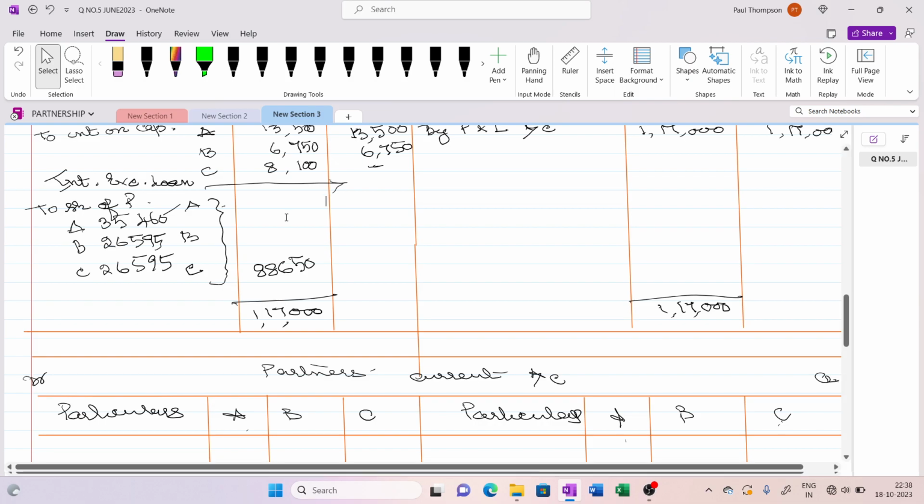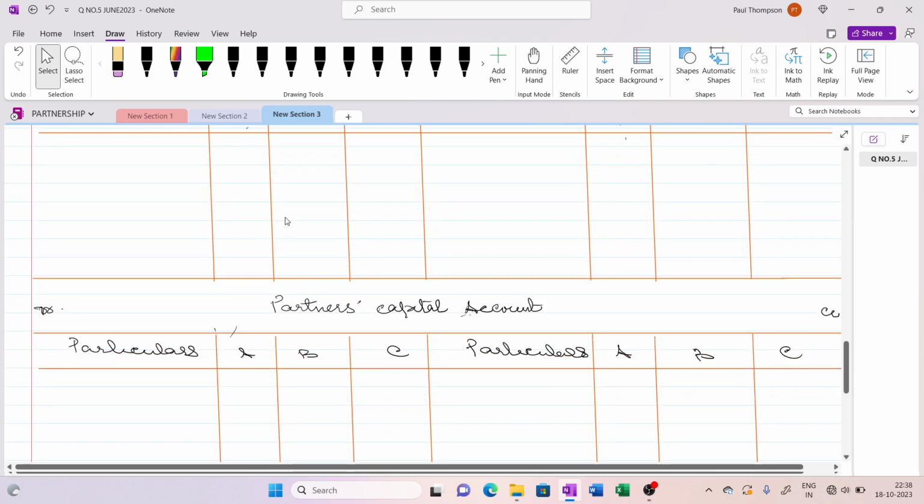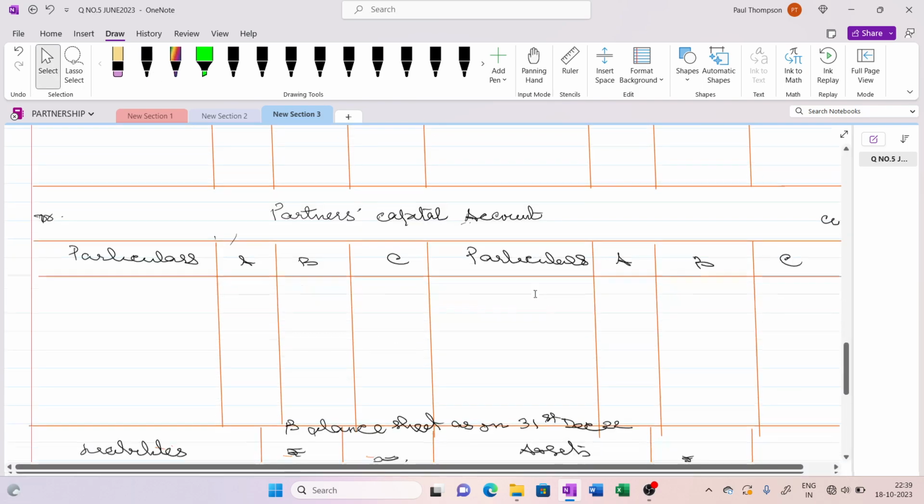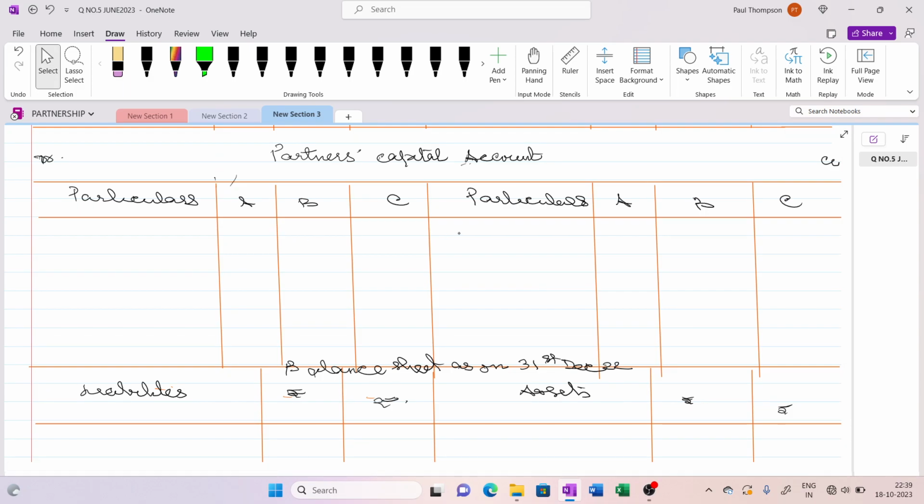Okay. So first let me go to the capital account. In the capital account, we will be writing the opening balances, by balance noted down. A's balance is 2,25,000 and B's balance is 1,12,500 and C was having 1,35,000.